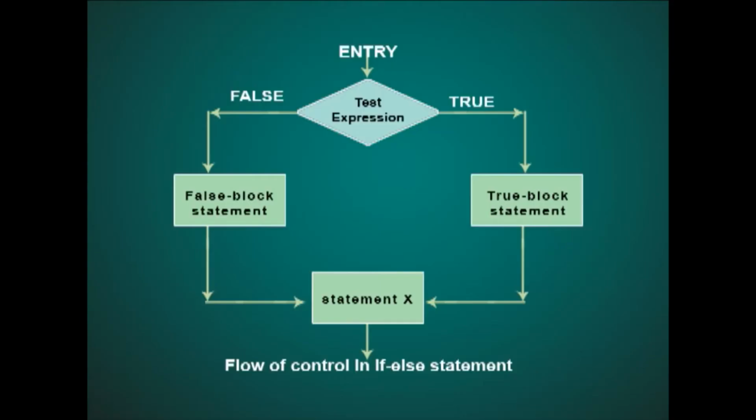This control flow is illustrated in the flow chart representation as shown on the screen. Entry and test expression, if it is false, will execute the false block statement, and if it is true, the true block statement will be executed and it will go to the next statement, then exit.